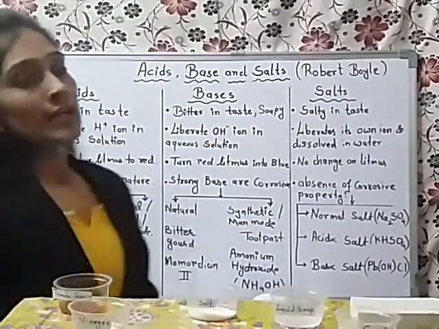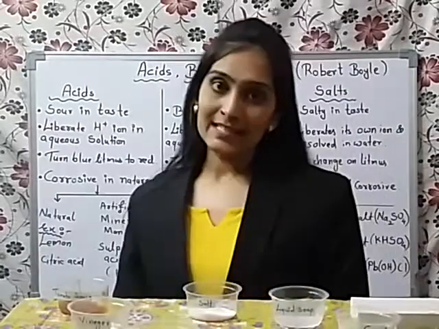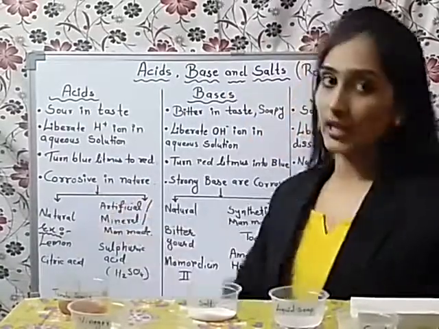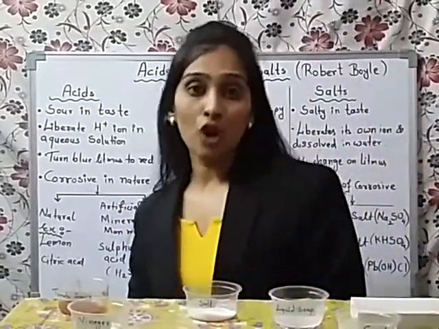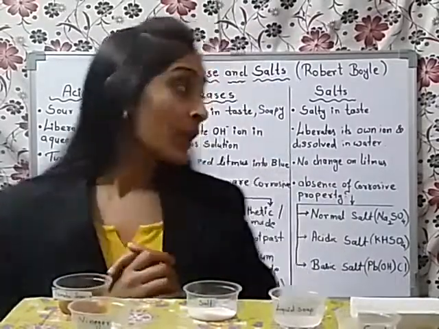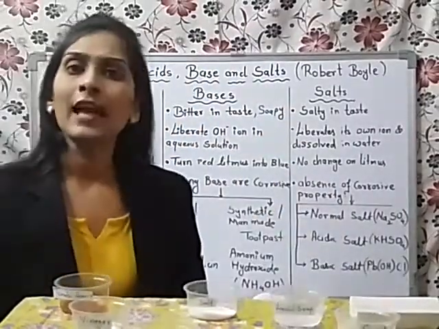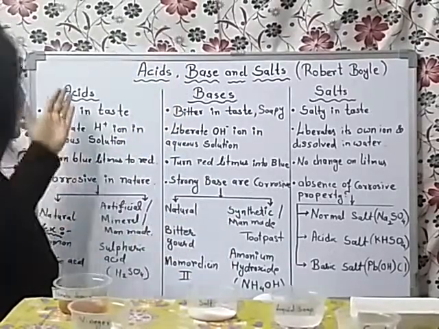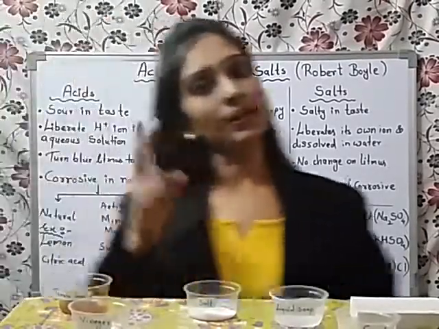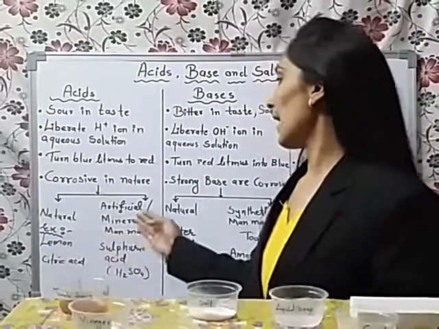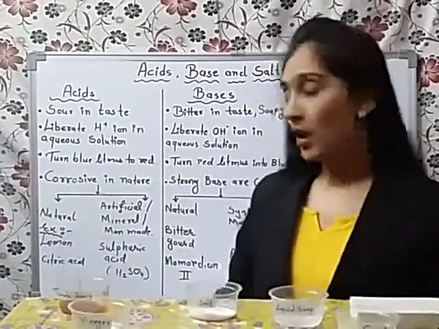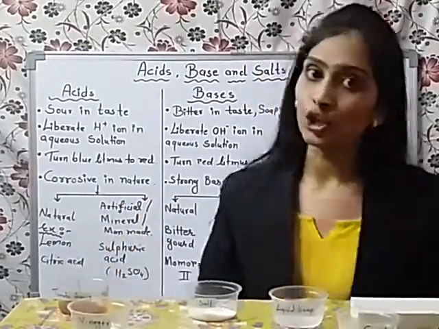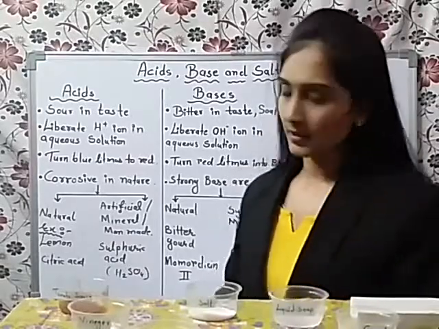Now, one property of acids and bases is that they are corrosive in nature. Means strong acids and strong bases corrode metals. Salts do not have any corrosive property. Generally, acids are classified into two types: natural acids and artificial acids, also called mineral acids, man-made acids or synthetic acids.